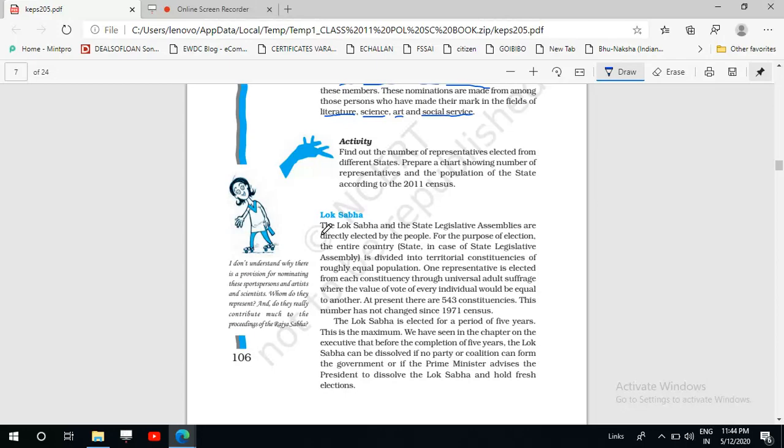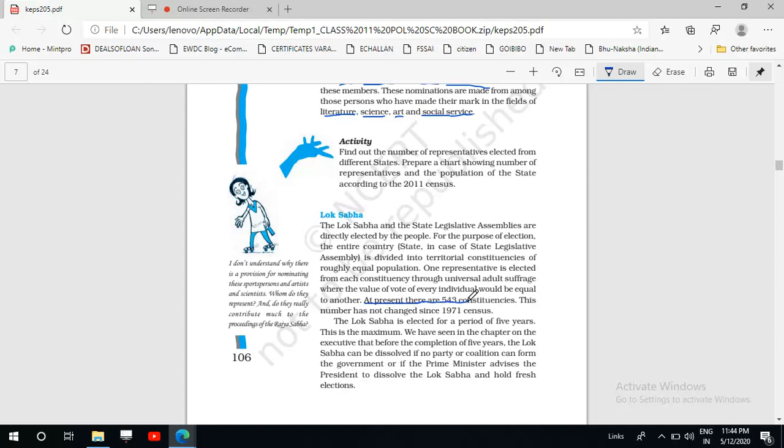So the constituencies are created on the basis of population only, and one representative is elected from each constituency. The whole country is divided into 543 constituencies for the purpose of Lok Sabha election.